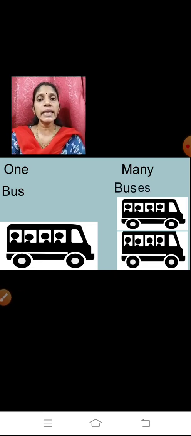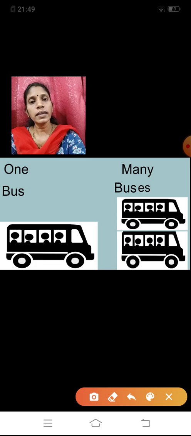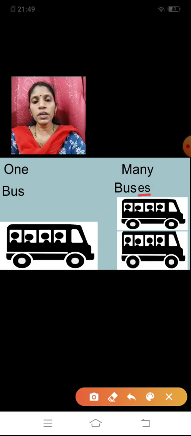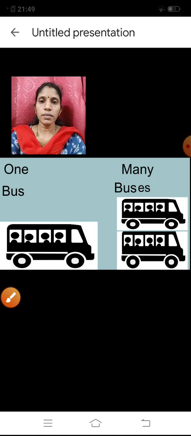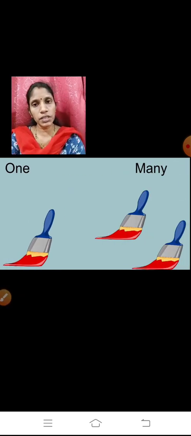You are going to add ES. Here you can see I have added ES. After S I have added ES. So when you are making the plural form, that is many, you have to see which letter the word is ending with. It will help you.